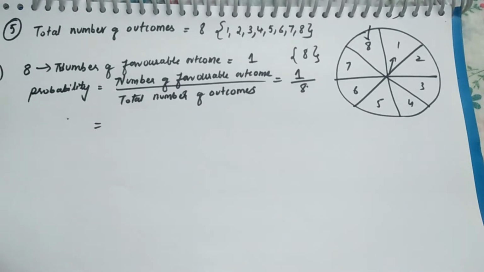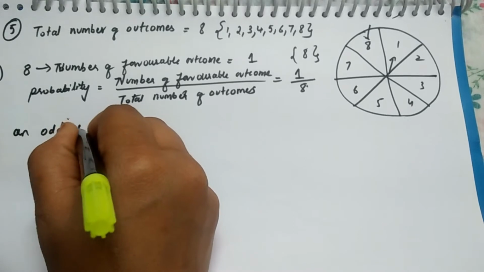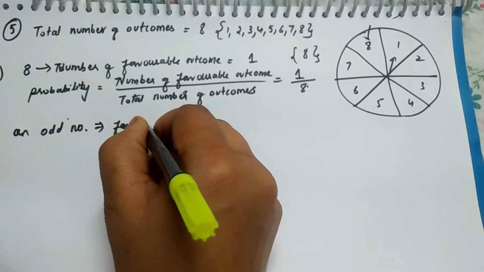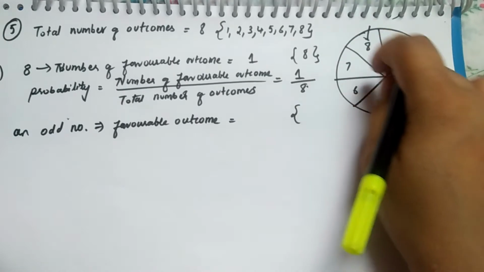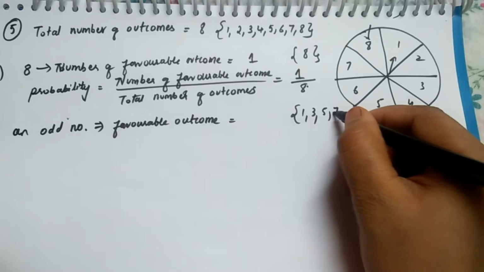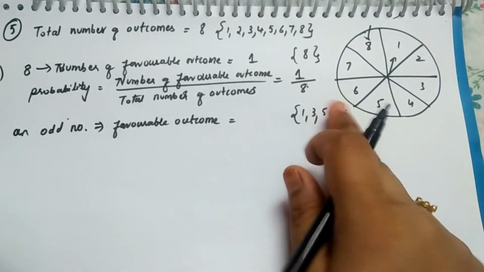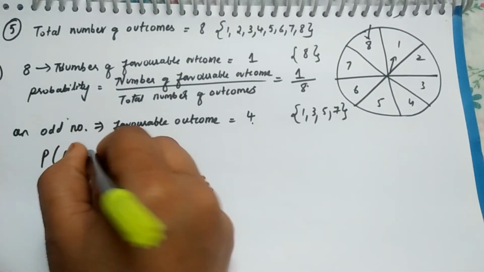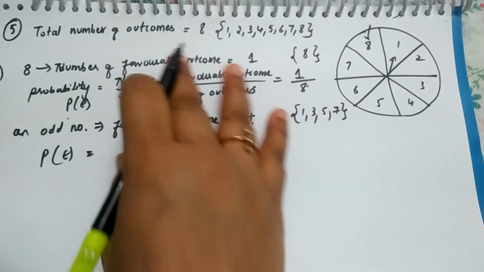It is saying an odd number. So you tell me, what is the favorable outcome? What are the odd numbers in this? 1 is an odd number, 3 is an odd number, 5 is an odd number, 7 is an odd number. How many numbers are there in the set? 1, 2, 3, 4. There are 4 favorable outcomes. The same thing applies: probability of happening of an event, P of E. The same formula applies here.